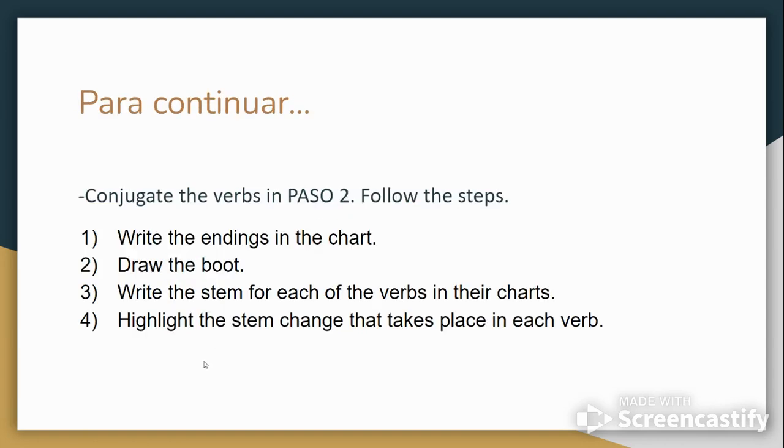As of right now, this is the end of the video. You need to keep going with paso dos on your paper and paso tres as well. Write in the endings in the chart. Draw out your boot. Write the stem for each of the verbs in their charts and highlight the stem change that takes place in each verb.